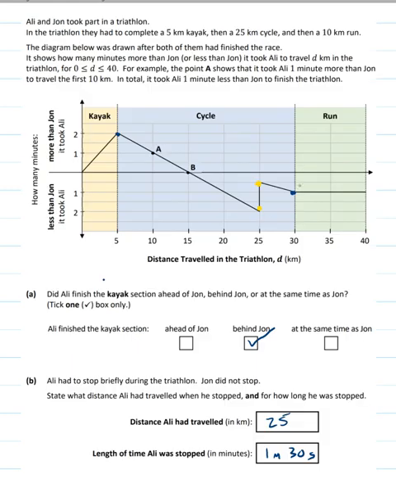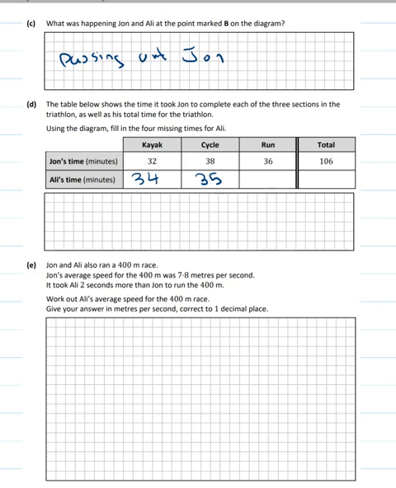And in the run, for the duration of the run between this point and this point, Ali stayed 1 minute ahead of John, meaning they did it at the exact same time. So his run is also 36 minutes. And when you add the 3 of them together, it gives you a grand total of 105.